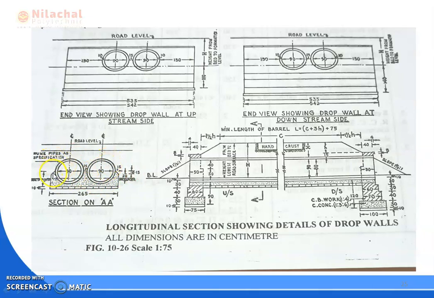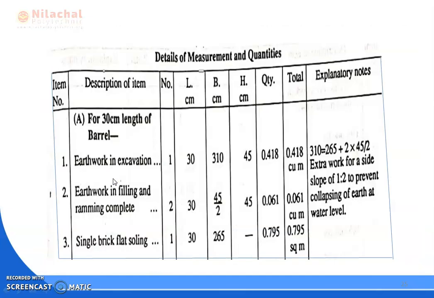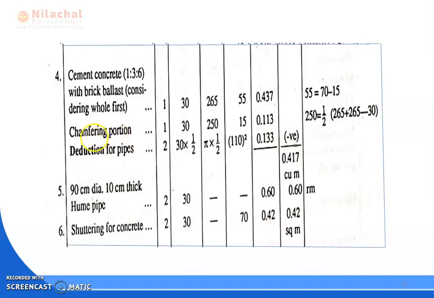So for the pipe portion we deduct the cement concrete. Where is the cement concrete provided? From half of the pipe. Then the half of the pipe portion we deduct from the whole cement concrete part. So here, how many pipes are provided? 2 numbers. So number is 2. Then the length of the pipe, the length of the barrel, is how much? The length is 30, provided.